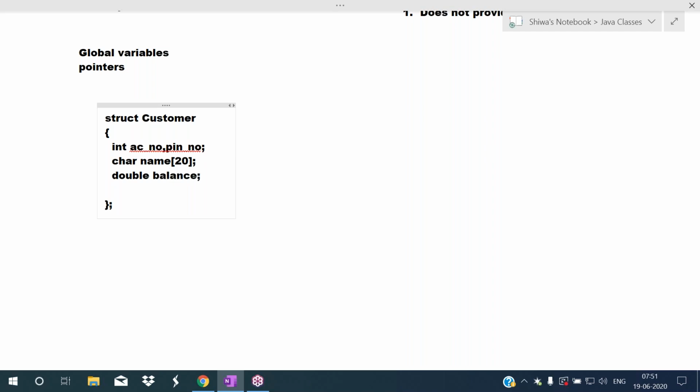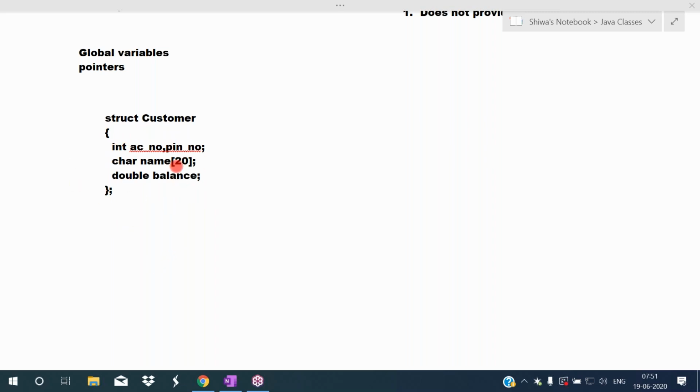Now this is a structure. What is a structure? A structure is a collection of members. Account number, pin number, name, balance, these are the members defined in the structure.